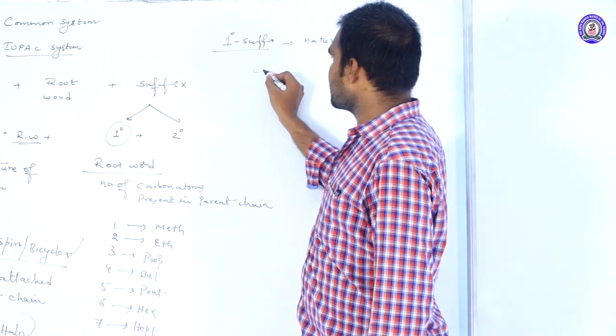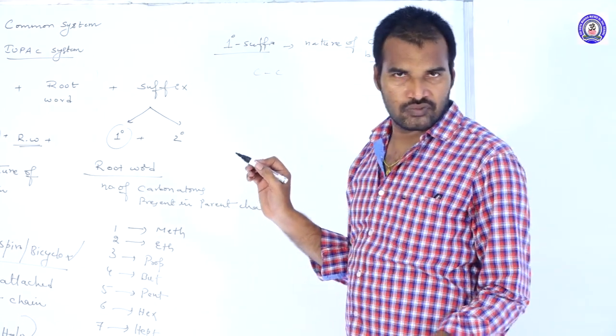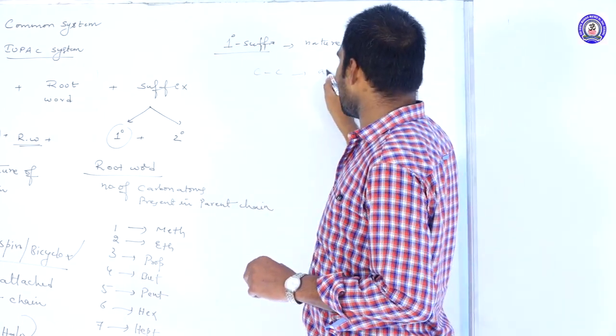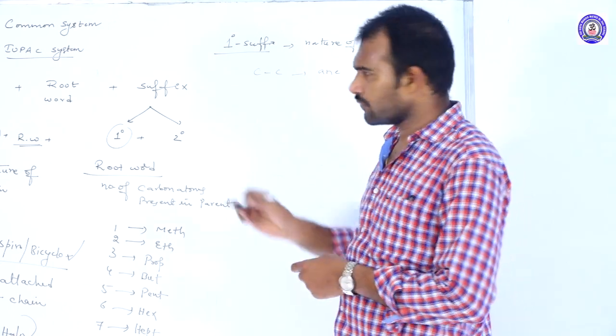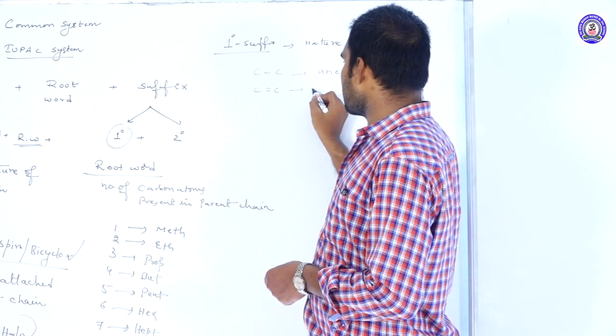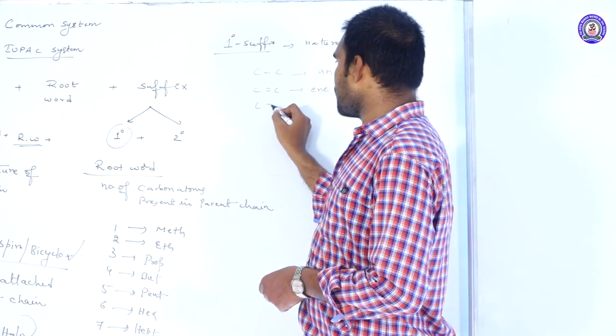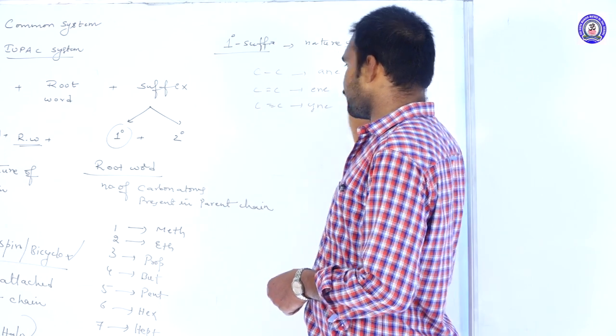If it is a C-C single bond, then ane is the primary suffix. If it is a double bond, ene; triple bond, yne.